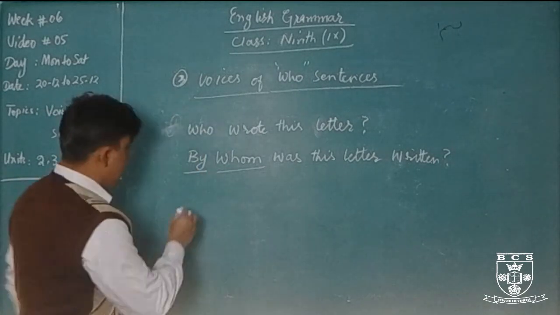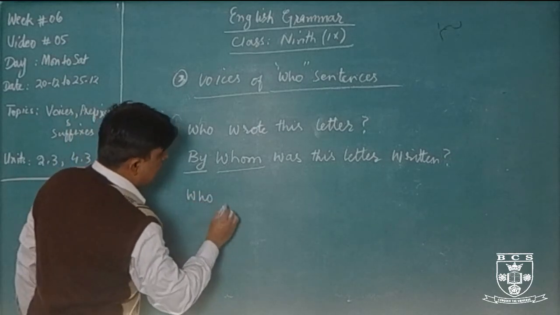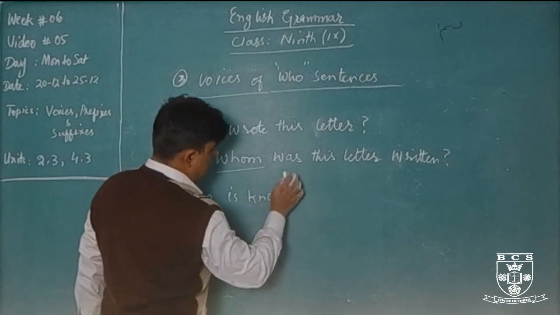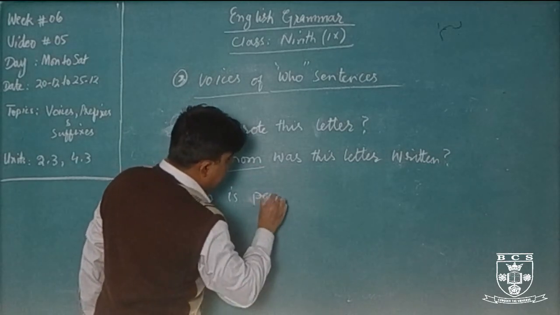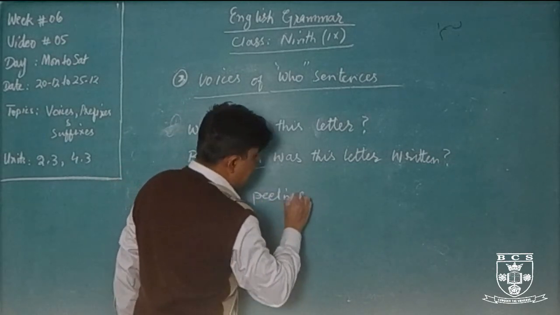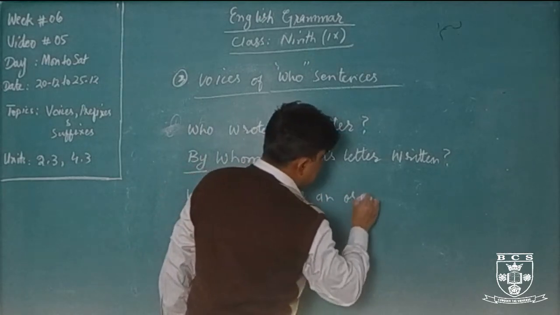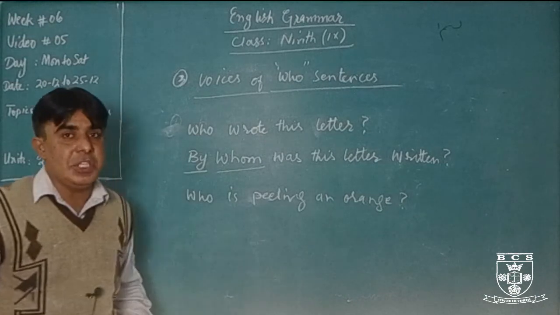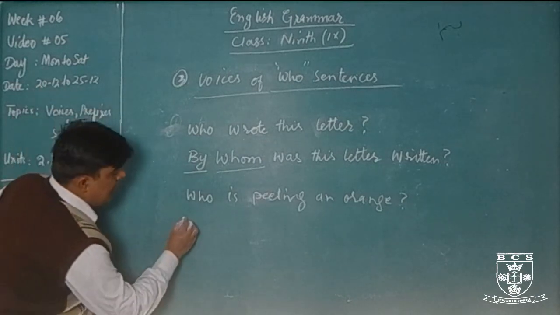Okay. Another example I am giving you. Who is peeling an orange? Who is giving the presentation? Etc. How will we change it?